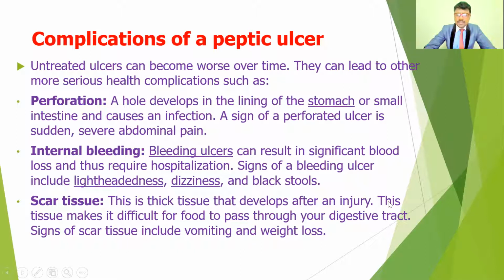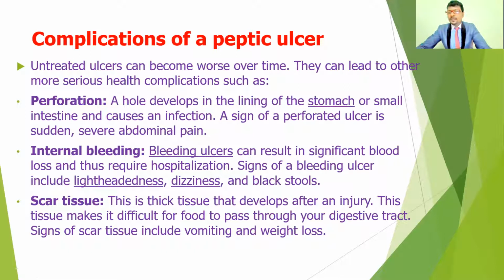The next complication is scar tissue. Scar tissue develops after the injury, and it makes it difficult for food to pass through the digestive tract. The signs of scar tissue include vomiting and weight loss. People who have ulcerations and take medications may heal, but if they frequently get these ulcers, the tissue may become very hard and scar formation occurs. Because of the scar formation or hardness in the stomach walls, the passage of food through the digestive tract decreases.